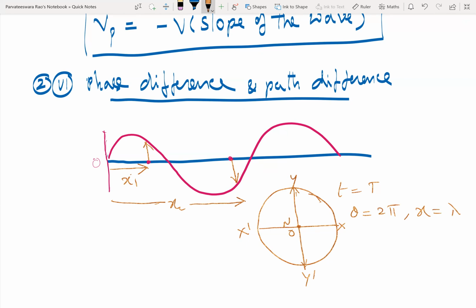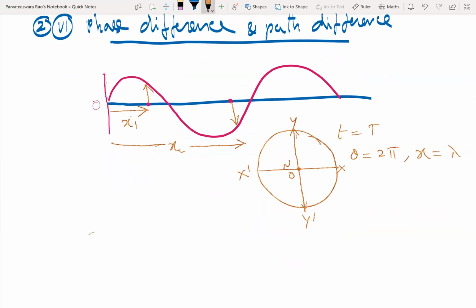So from the logical reasoning we will be getting for x2 minus x1, that is equal to delta x, this is called path difference, is equal to lambda. The concerned phase difference phi 2 minus phi 1 is equal to delta phi is equal to 2 pi radians. So for any path difference delta x, like x2 minus x1, what I have shown, I don't know whether it is lambda or lambda by 2 or lambda by 4.